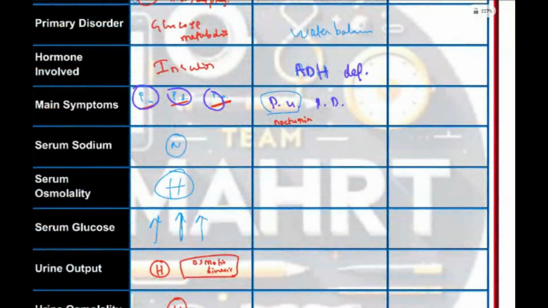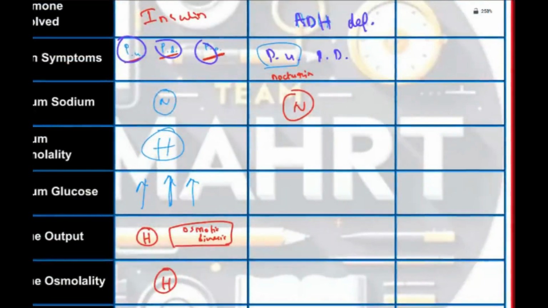Now tell me, is there any problem with the ADH? Does it have any effect on serum sodium? No. Okay. Serum sodium will be normal, no effect. What about serum osmolality? Now see, excess water is getting lost from the body. So how will the water content be, whatever is there in the body, the blood will become concentrated. So osmolarity will be high here.